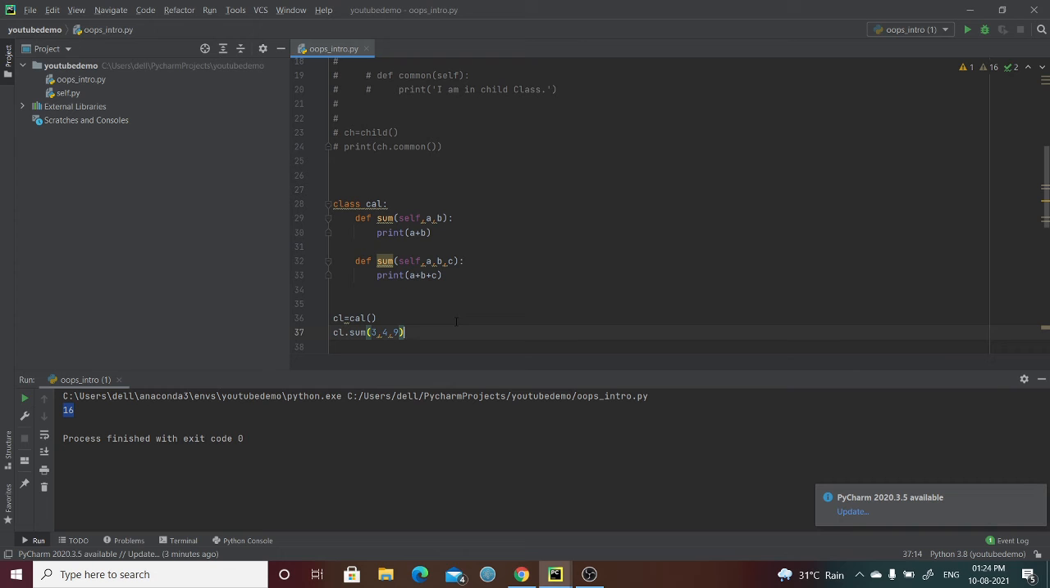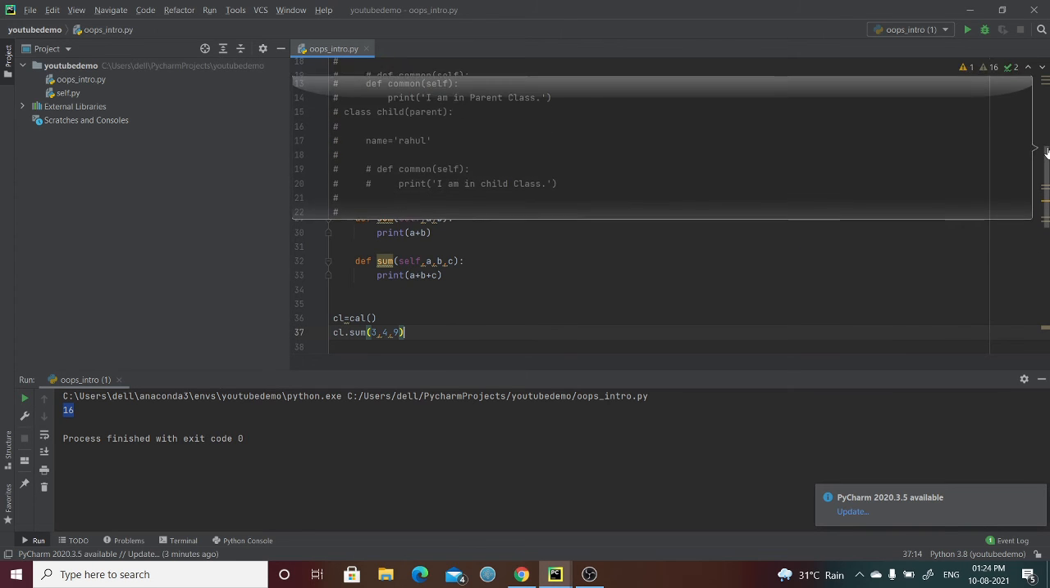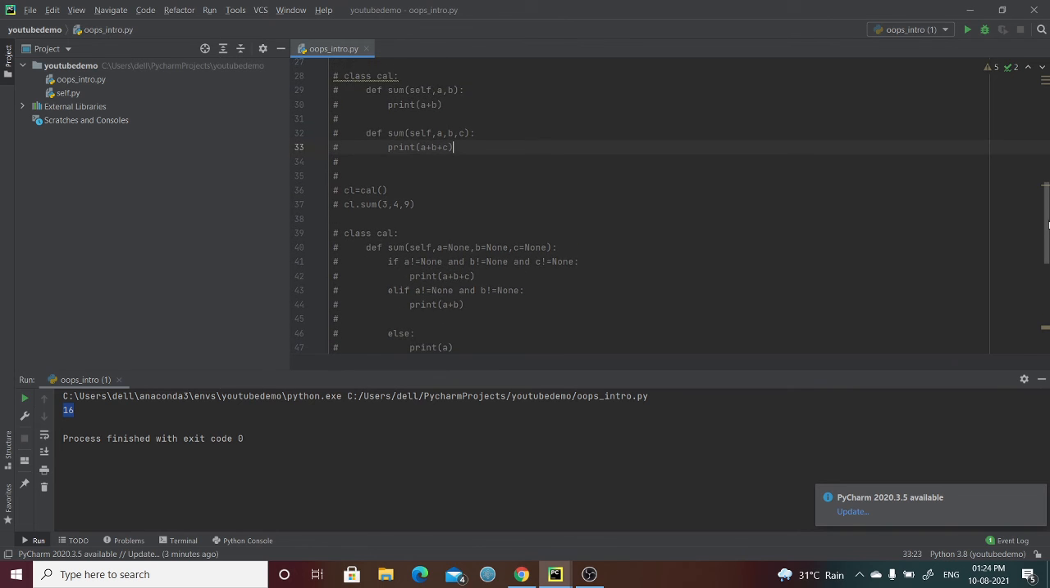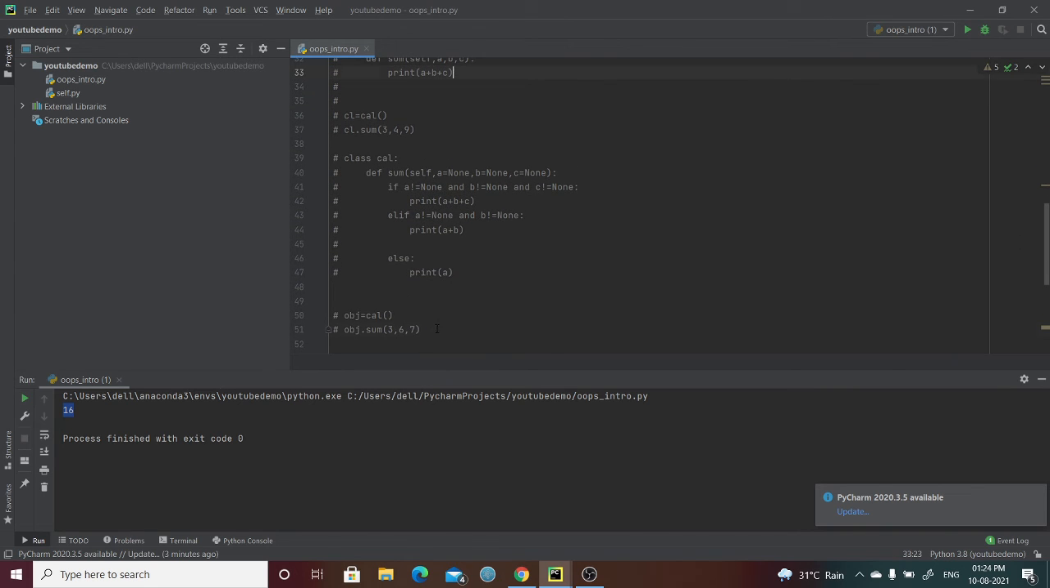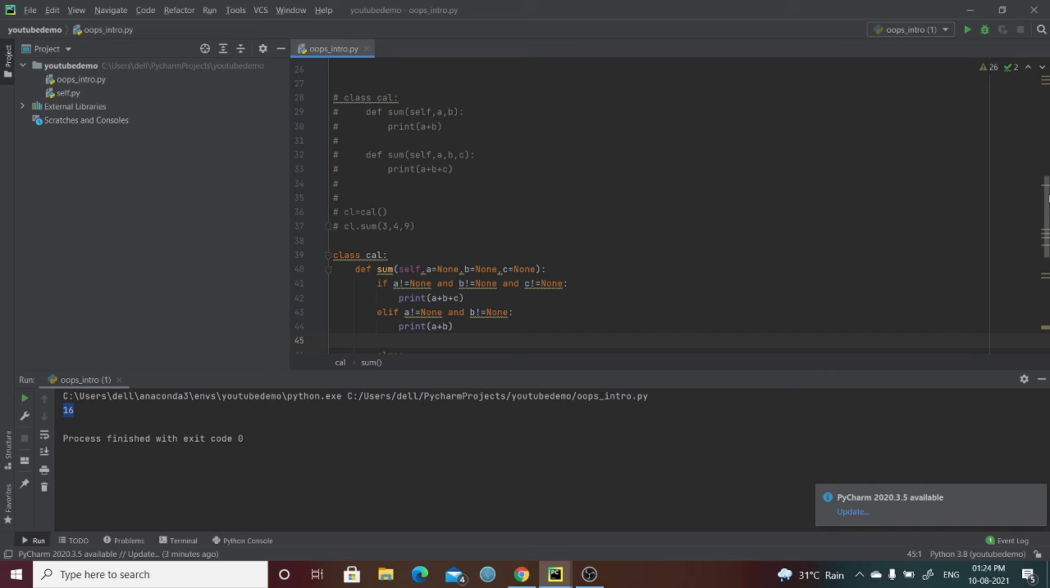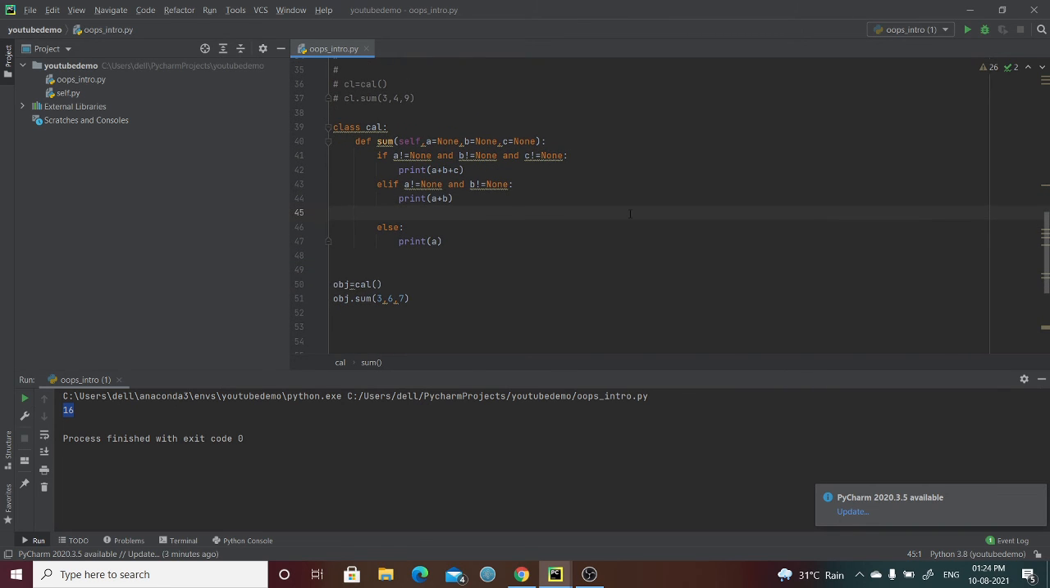So yes, this problem actually arises. How to tackle this problem? In Python we can do one more thing: there is a default concept, we can provide default values to the arguments. So how can we tackle this? Suppose we want to do the summation irrespective of the number of arguments. We can set the default value as None, and write multiple if else statements.